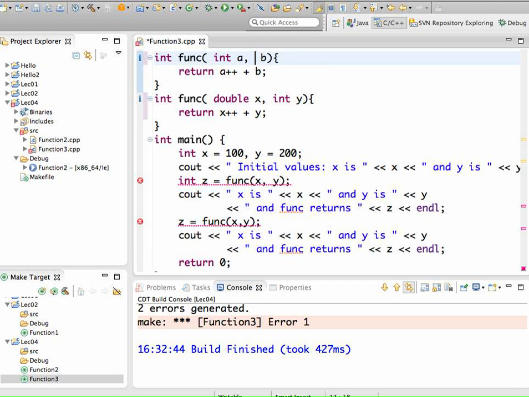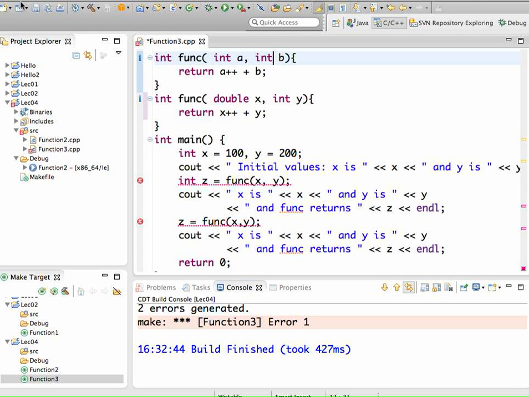You could say that each of these functions has one int and a double, but they're in different order, and so they are overloaded. So the C++ compiler will recognize these two functions as being separate. So this is all okay.